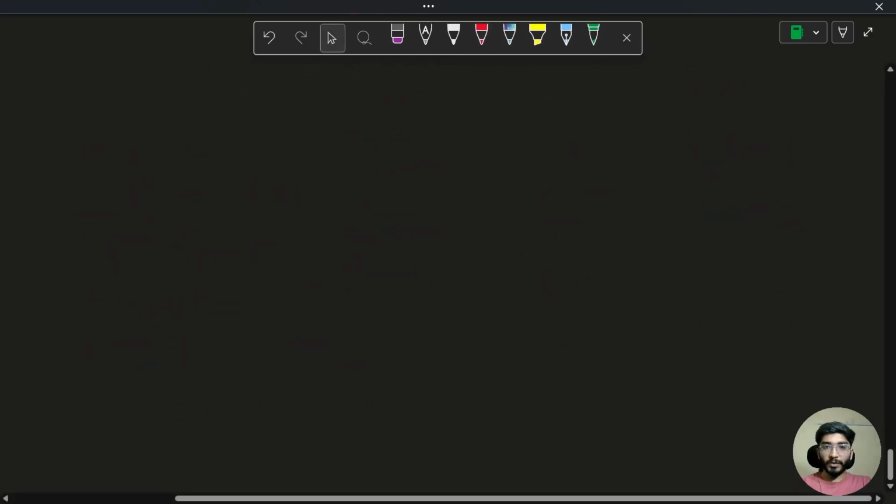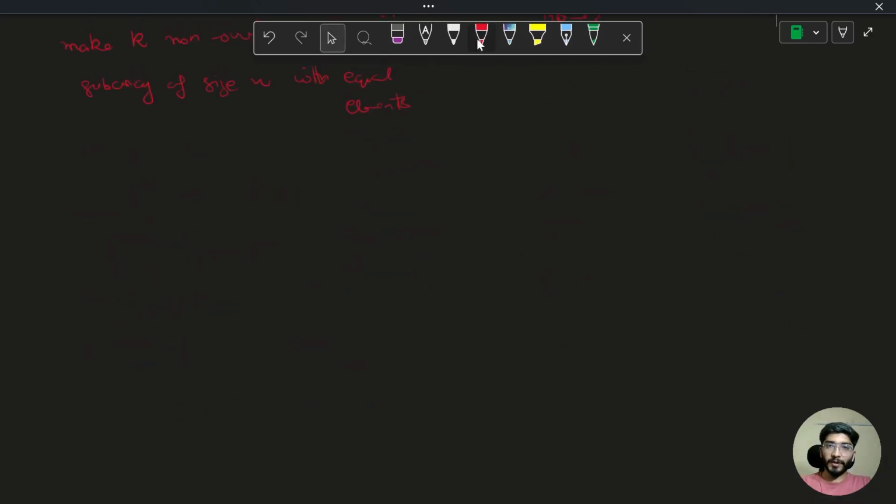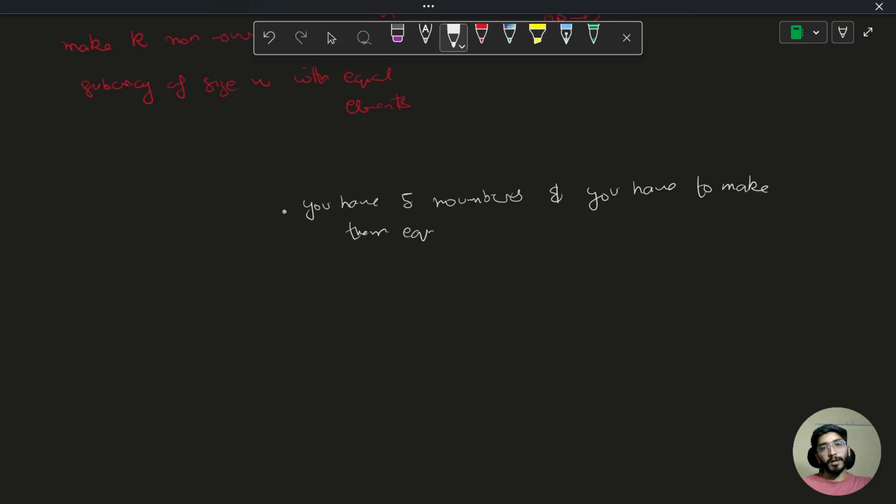So before proceeding with the question, let's discuss a very simple thing which can be easily solved with mathematics. Let's suppose you have 5 numbers, and you have to make them equal with the same operation, either increment any number or decrement any number.